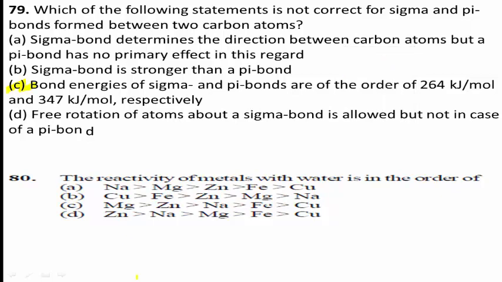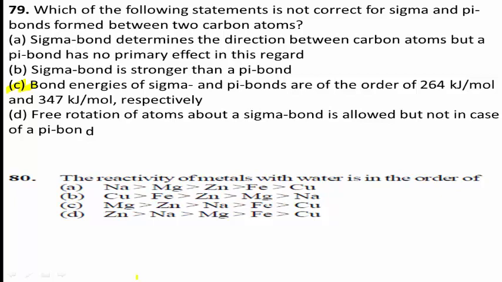Next, question number 80. The reactivity of metals with water is in the order of. Option A, sodium is greater than magnesium, greater than zinc, greater than iron, greater than copper.